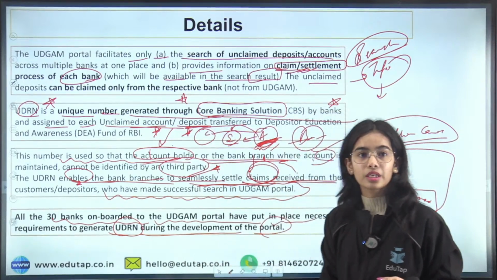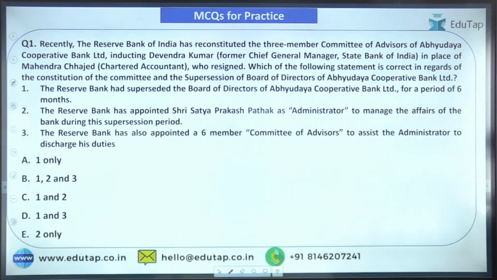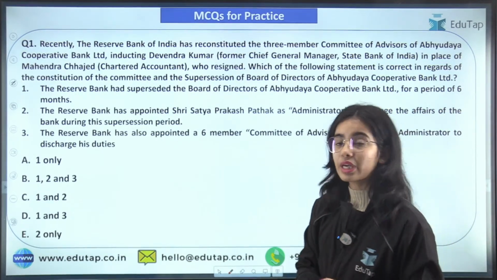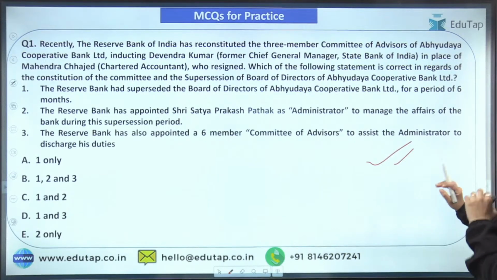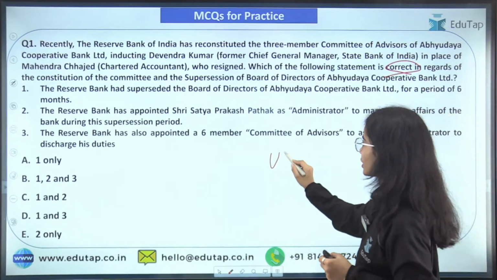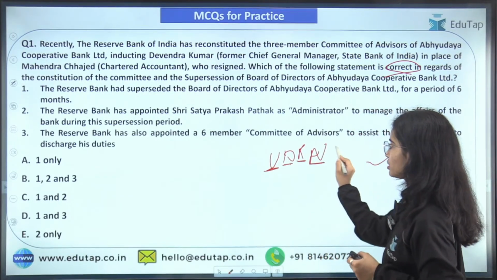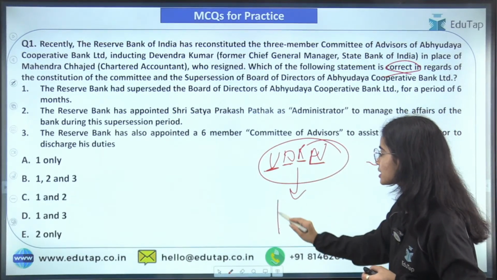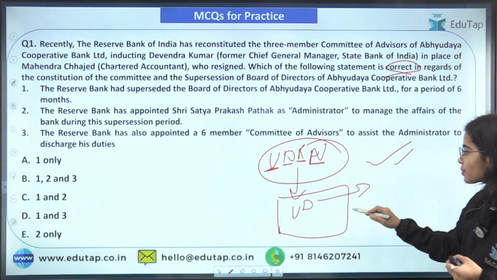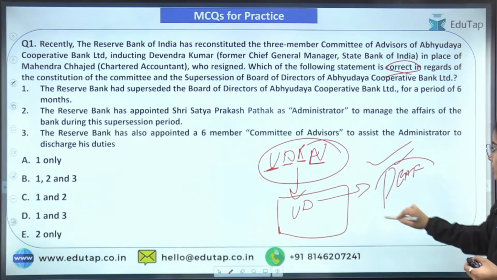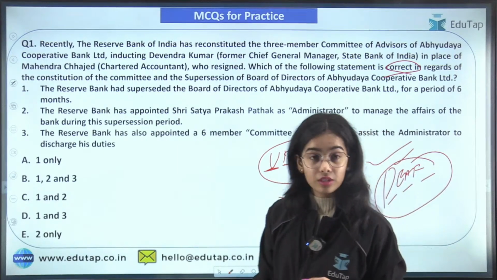Now this is the first question. So this is the homework question. Try to read the question and answer the question. Okay, so this is the question. I hope you have seen this question. You have to tell the correct statement here and the UDRN full form. This is the Unclaimed Deposits Reference Number. So this is the number that is given to the unclaimed deposit that is being transferred to the DEAF, that is the Depositor Education and Awareness Fund.